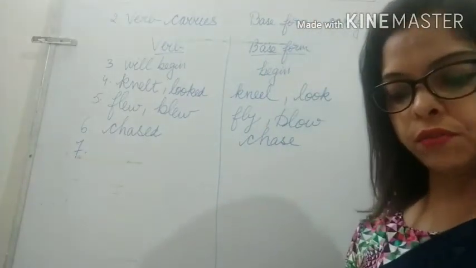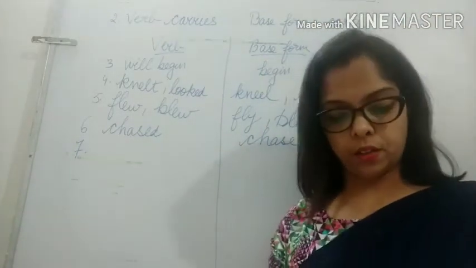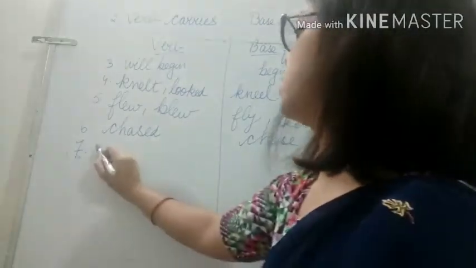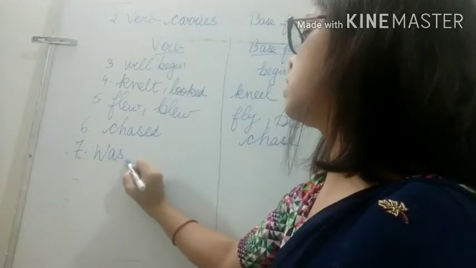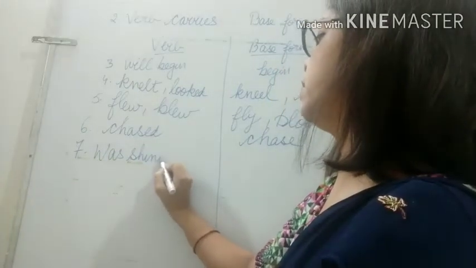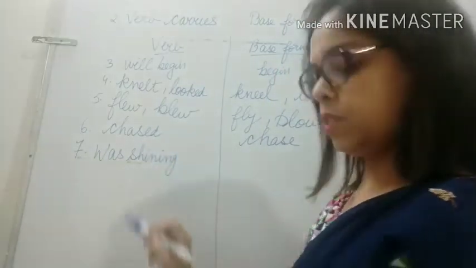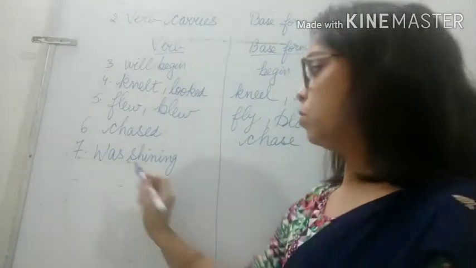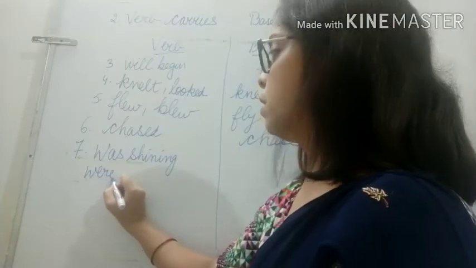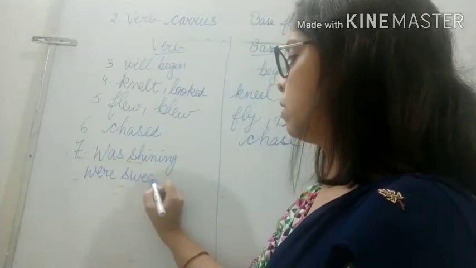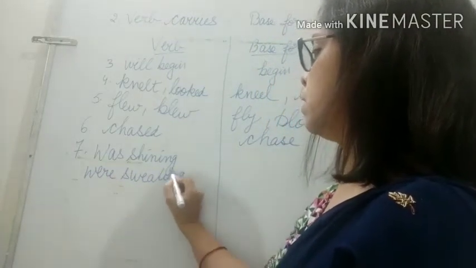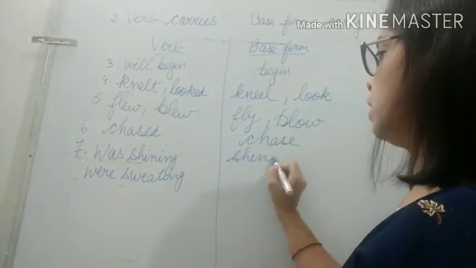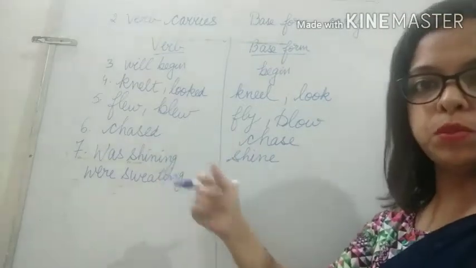The sun was shining fiercely and we were sweating. So, here the verb is was shining, S-H-I-N-I-N-G, and also one more, were sweating. And what is the base form of was shining? Shine. We add ing and it becomes shining.